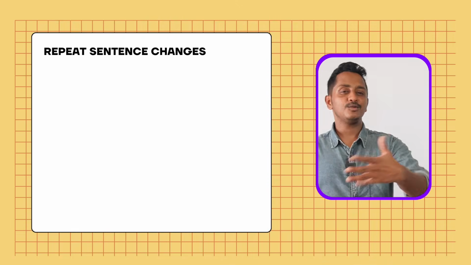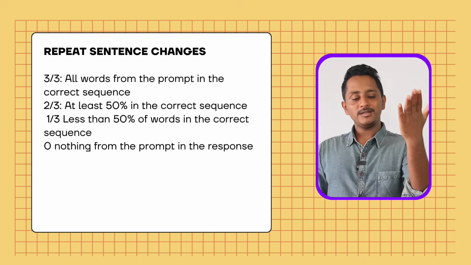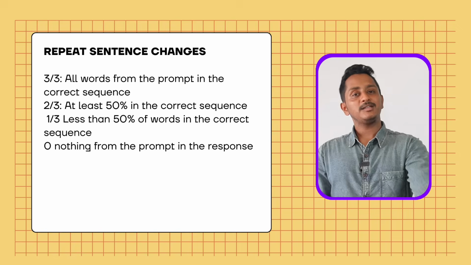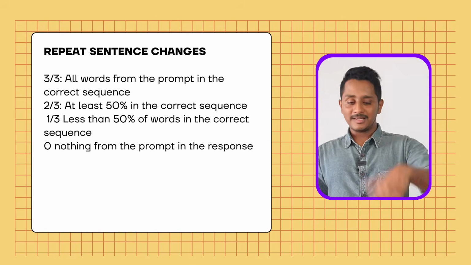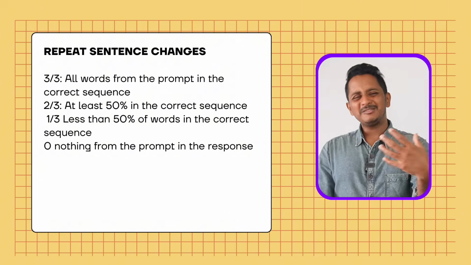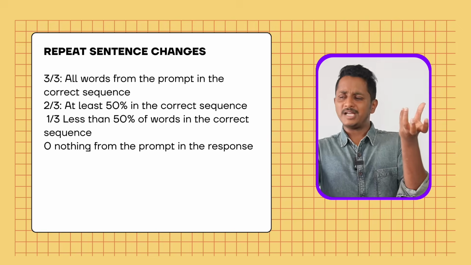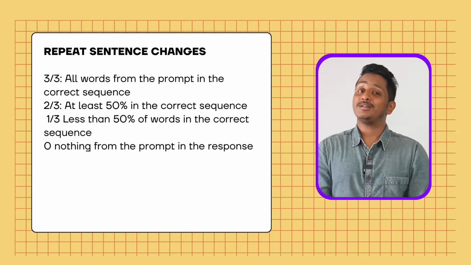Next is repeat sentence, not much of the changes. 3 out of 3 content, if you speak all the words from the prompt in the correct sequence. 2 out of 3, at least 50% in the correct sequence. 1 out of 3, less than 50%. This was already in place, from some time back. Even if you speak the first phrase, last phrase, there are instances where people have gotten a good score.